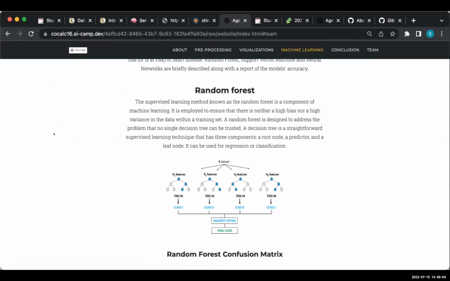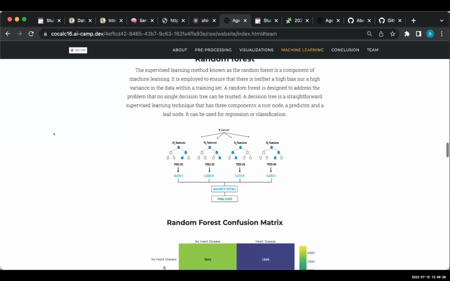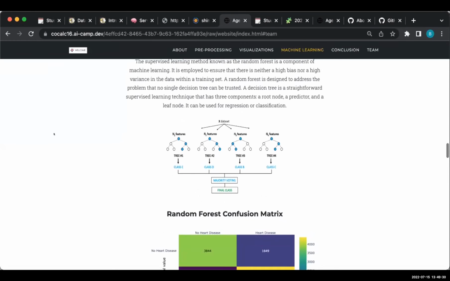The supervised learning method known as the random forest is a component of machine learning. It is employed to ensure that there's neither a high bias nor a high variance in the data within a training set. A random forest is designed to address a problem that no single decision tree can be trusted. A decision tree is a straightforward supervised learning technique that has 3 components: a root node, a predictor, and a leaf node. It can be used for regression or classification.